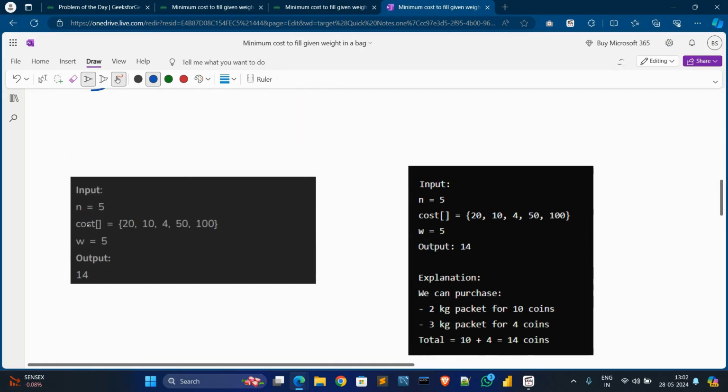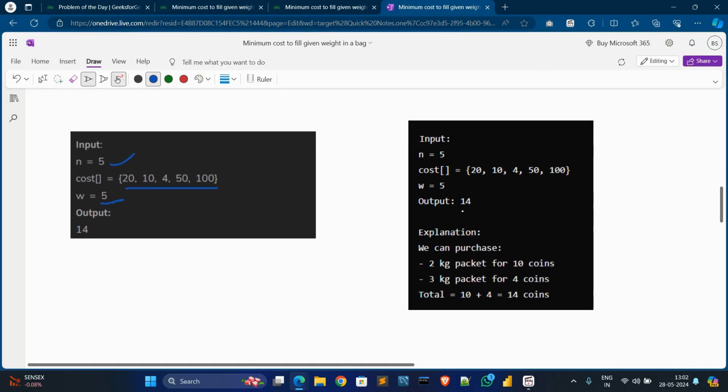Okay, now go to example 1. In example 1, our weight is 5 and the input size is 5. This is our cost array. Our target is 5. In this cost array, this is 1 kg, this is 2 kg, this is 3 kg, this is 4 kg, and this is 5 kg, from 1 to 5. Then how can we purchase 5 kg of oranges?